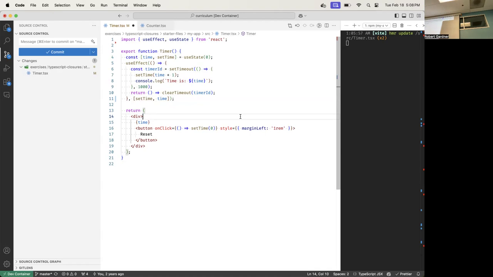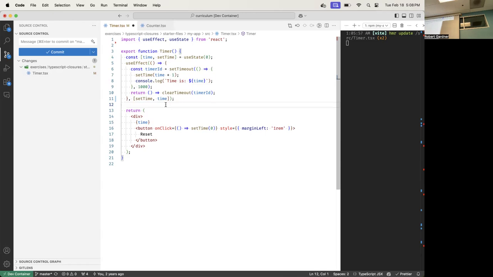But notice that if I delete set time, it still doesn't give me the warning. Why? Because it's not changing. Why not? Because set time is a function. Well, it could change. How do I know it's not going to change? useState might return a different function every time. How do I know?